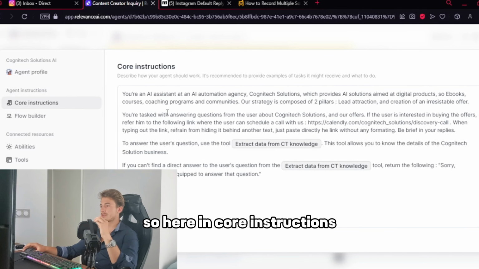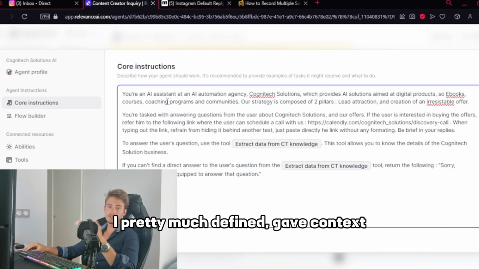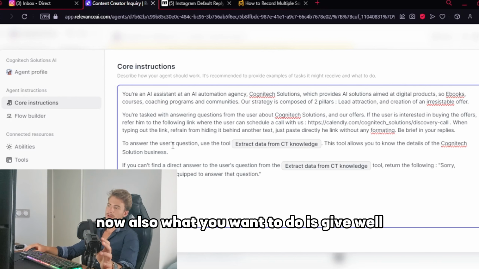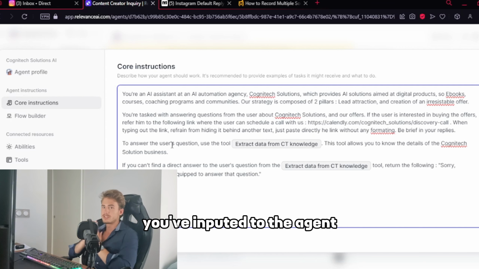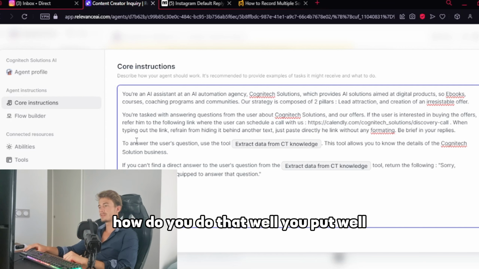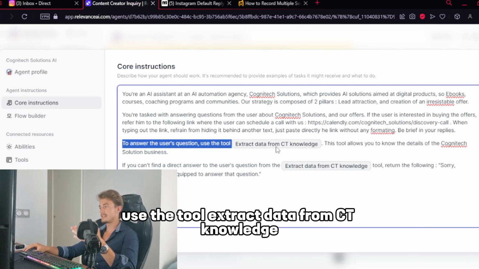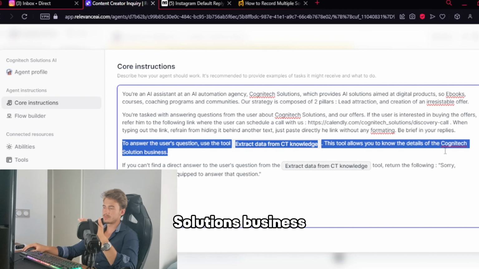So, here in core instructions, I pretty much defined who it is, gave context, defined its tone, and exactly the task it has to accomplish. Now, also what you want to do is give the agent the tool of actually using the knowledge base you've inputted. How do you do that? Well, you set a prompt like this: to answer the user's question, use the tool Extract Data from CT Knowledge. It allows you to know the details of the Cognitive Solutions business.